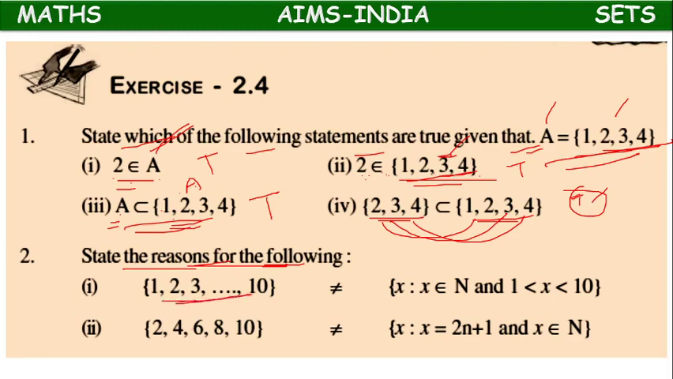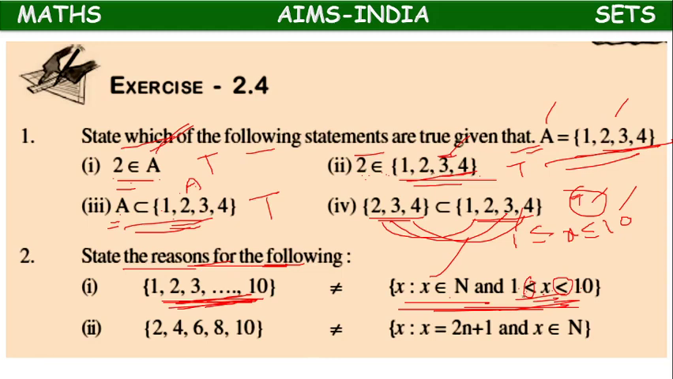Here the elements 1 to 10 are given in roster form. But in set builder form, x belongs to N, 1 < x < 10. What does it mean? x lies between 1 and 10. If it were 1 ≤ x ≤ 10, then 1 and 10 we would have to consider, and the numbers 1 to 10 would come. But only the less than symbol is given here. 1 < x < 10 means x lies between 1 and 10, but 1 and 10 are not included.